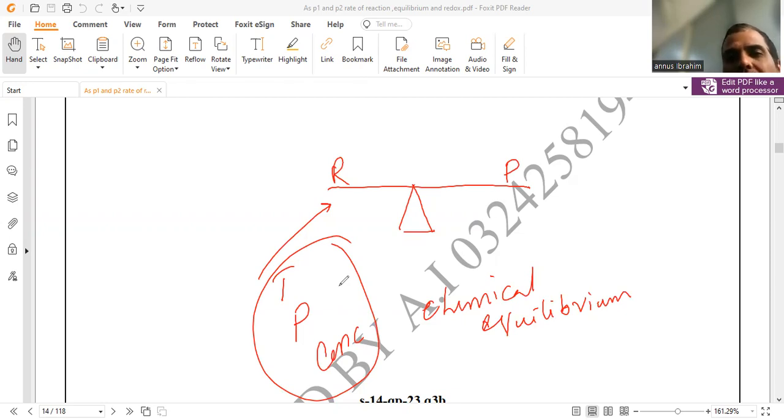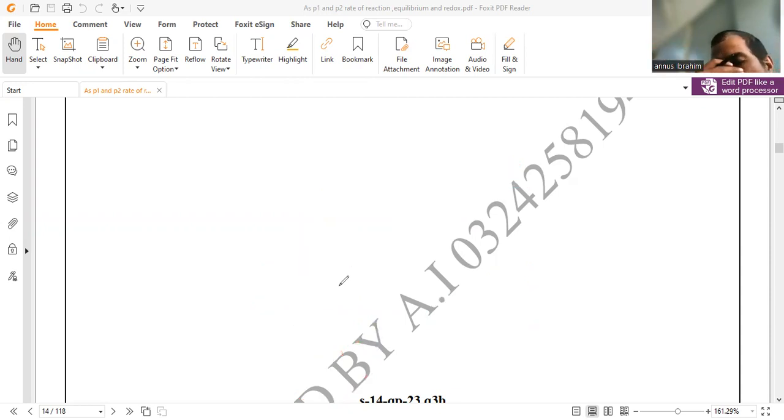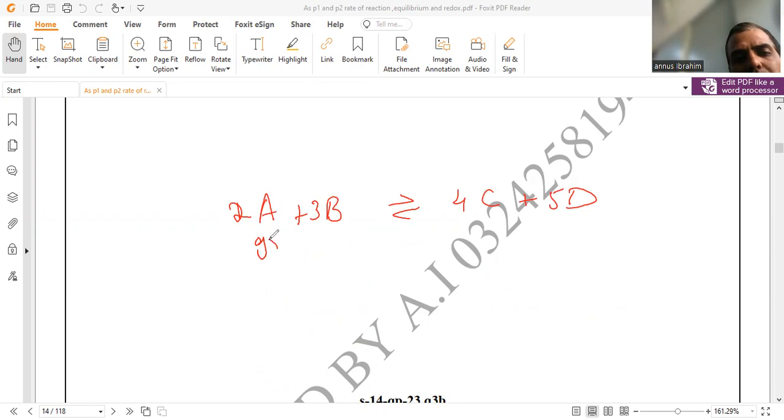So how do we predict whether the equilibrium or direction of equilibrium changes if we change any one of the three parameters? First, we consider a reaction in which A plus B particles are converted into C plus D particles in the ratio of 2, 3, 4, 5, just random numbers for balancing purposes. They are all in the gas state.